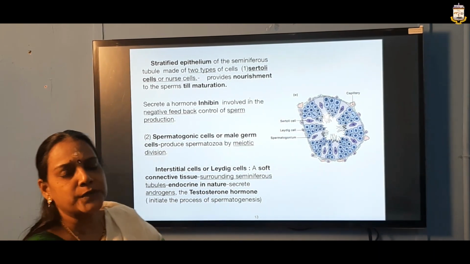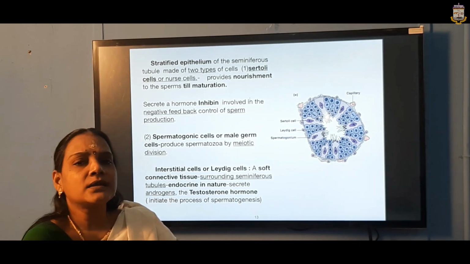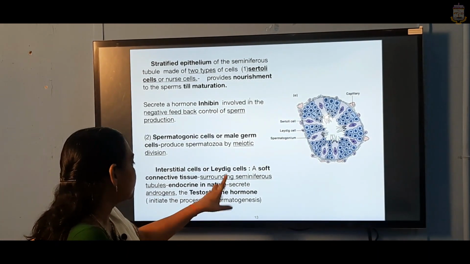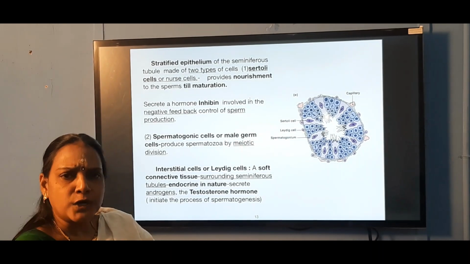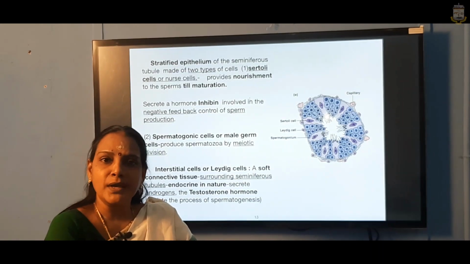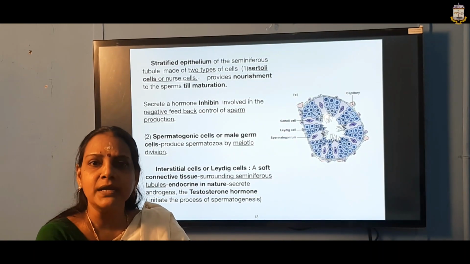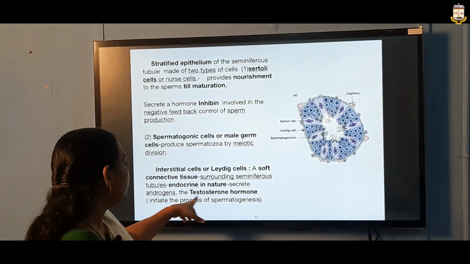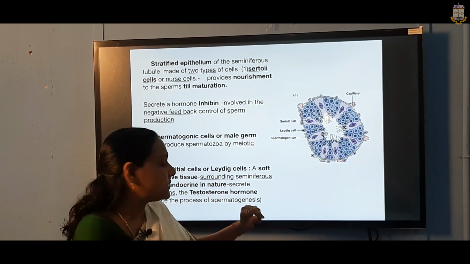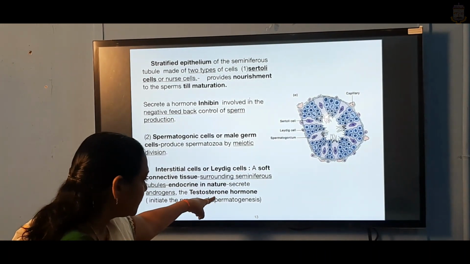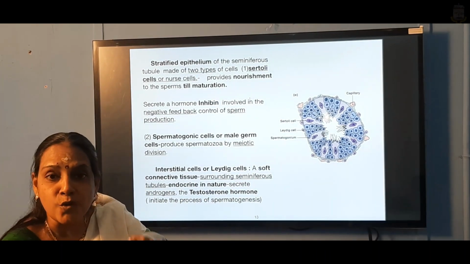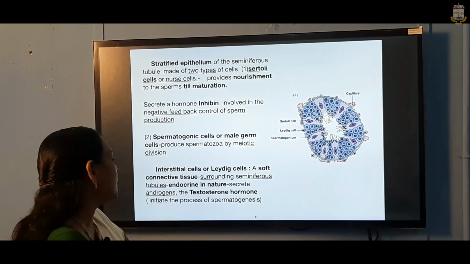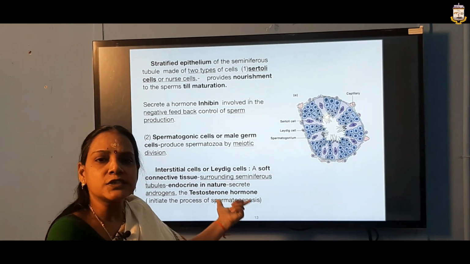Leydig cells are said to be partly endocrine in nature. Why is that? They secrete the hormone testosterone. You need to have some androgens to be a male or a female, and that androgen is secreted by the interstitial cells or Leydig cells. Maleness is given only by the production of testosterone, which initiates the process of